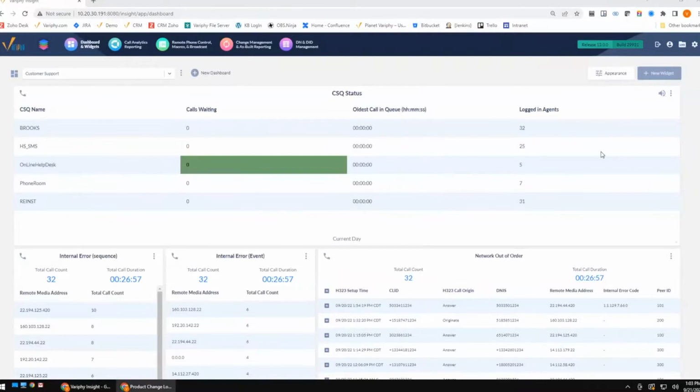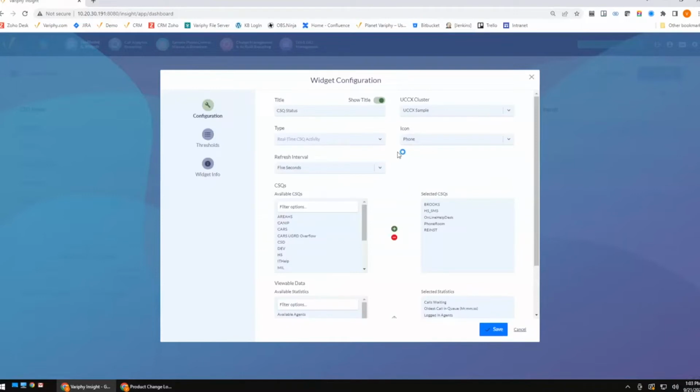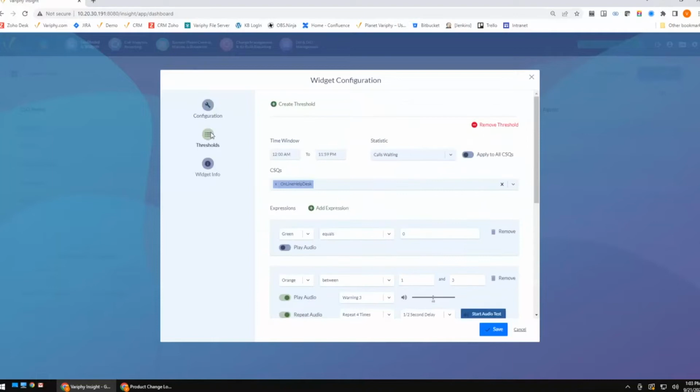One of the things that we're super excited about, and that we have had a lot of people ask for, any of our customers using our contact center analytics, building dashboards, building reports, and things like that. We did add the ability to add audible alerts into our dashboards. This is a great way to draw attention to something problematic, or to warn before something becomes problematic. So if you're currently running any of our CSQ dashboards, you have the ability to add thresholds to those. Thresholds could be applied on a per CSQ basis.